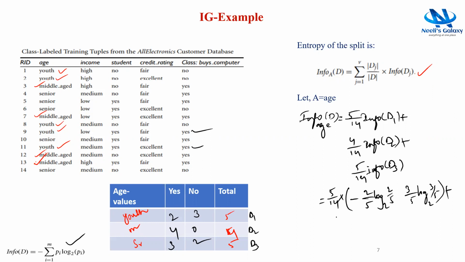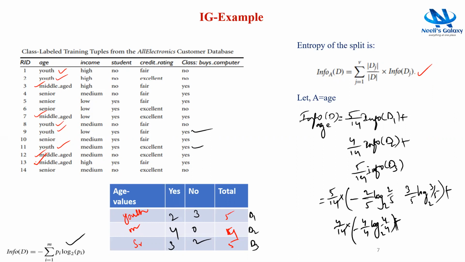Plus the same thing, 4 by 14 into, how many yes classes are there? 4 yes classes, so 4 by 4 log 2 of 4 by 4.